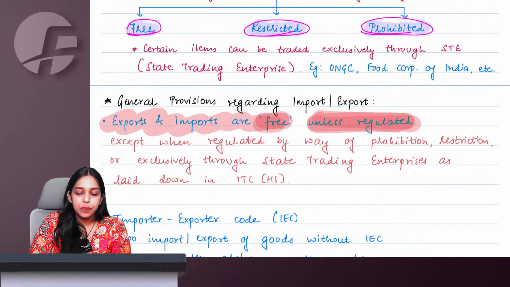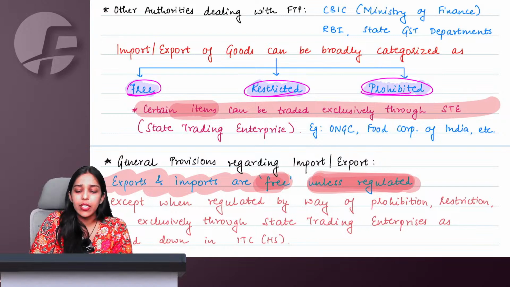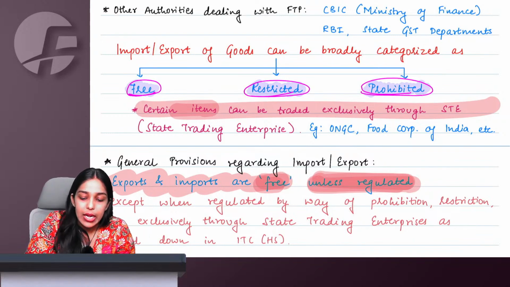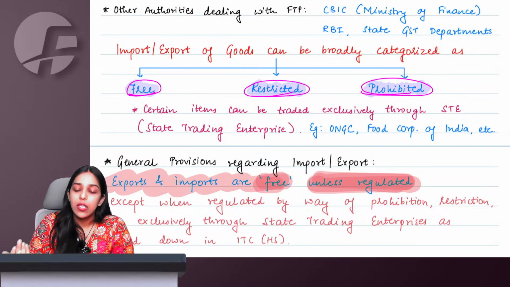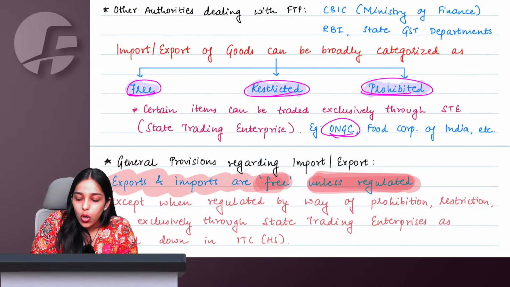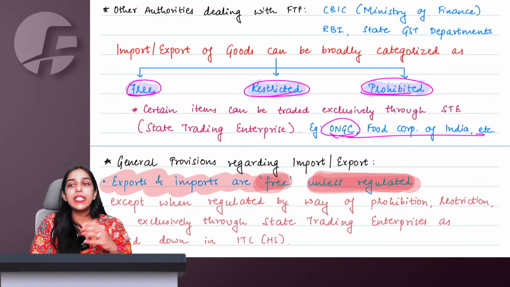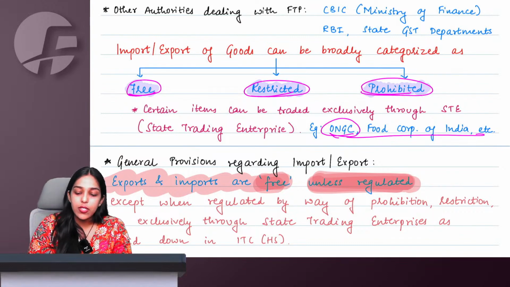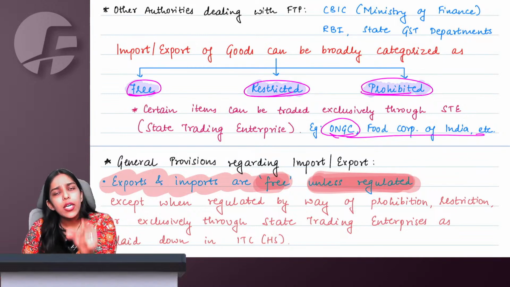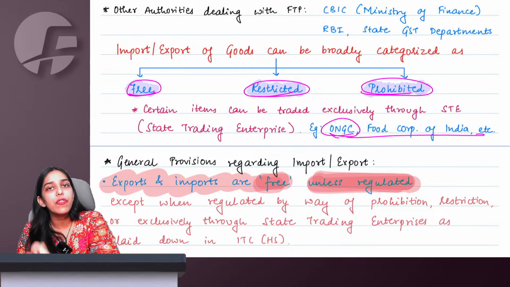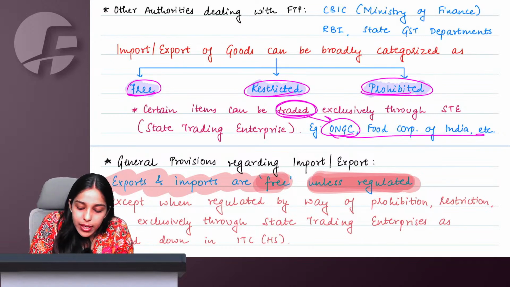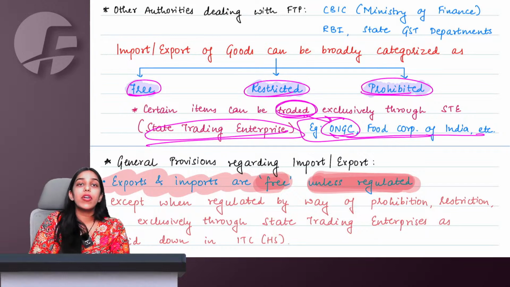Now there could be certain items which are exclusively reserved for state trading enterprises only. Like we can take example of oil. Right. So ONGC, Food Corporation of India, these are state trading enterprises. So here we say that some particular types of goods, some particular types of items are reserved, that they will be imported, exported exclusively by such state trading enterprises.